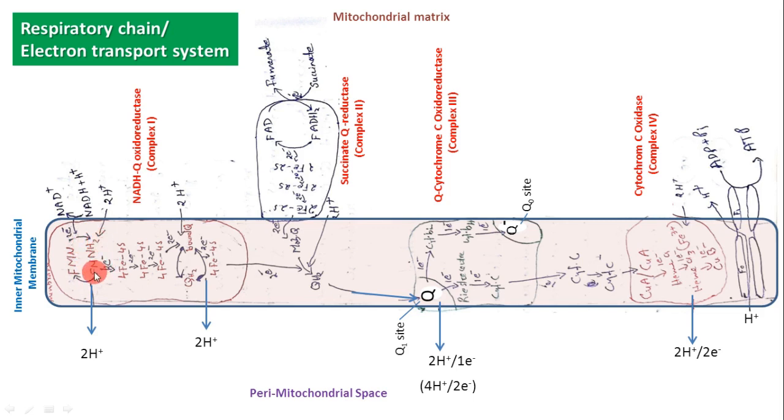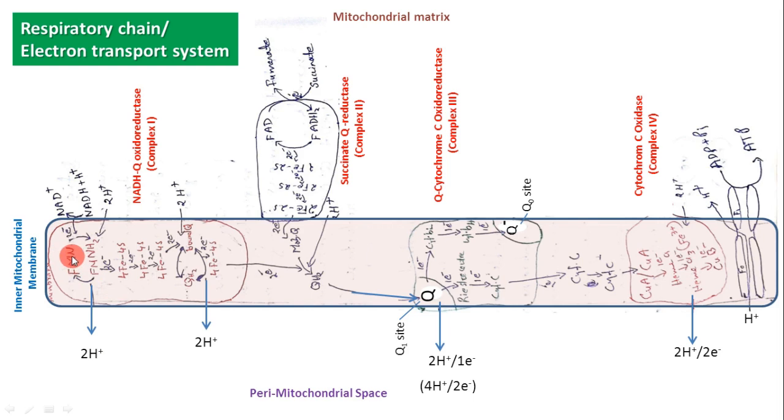Then FMNH2 transfers its pair of electrons into the 4Fe4S centers. Thereby the 2 H+ ions of FMNH2 are released from FMN and transported into the perimitochondrial space. Thereby FMNH2 is again oxidized into FMN.